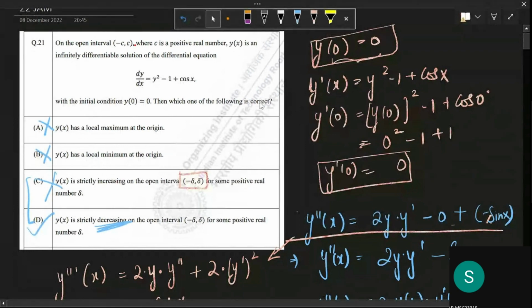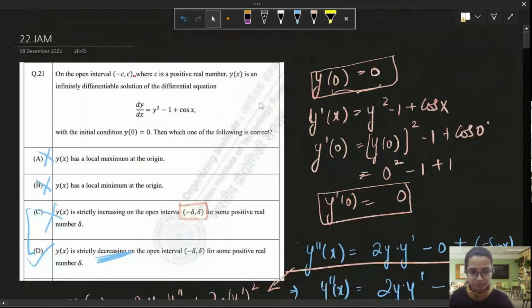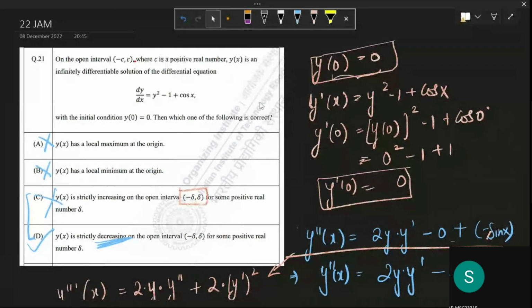Ma'am, I was trying to discard options like the first and second option by some observation. Like the first option says y of x has a local maximum at origin. It is asking about origin. So I observed that my function, y dash is equal to y square minus 1 plus cos x. Here y square is an even function, one is constant, and cos is also an even function.